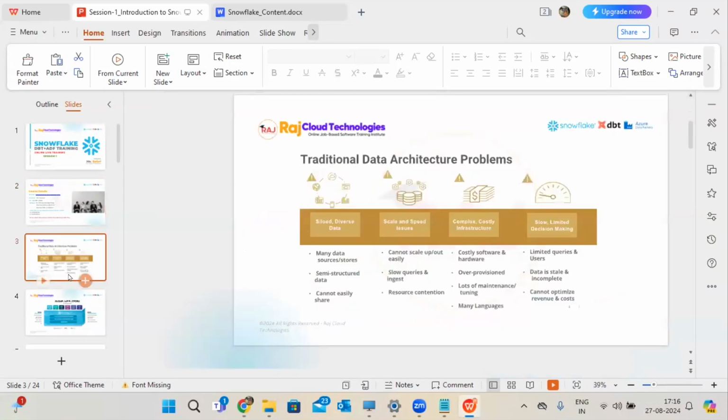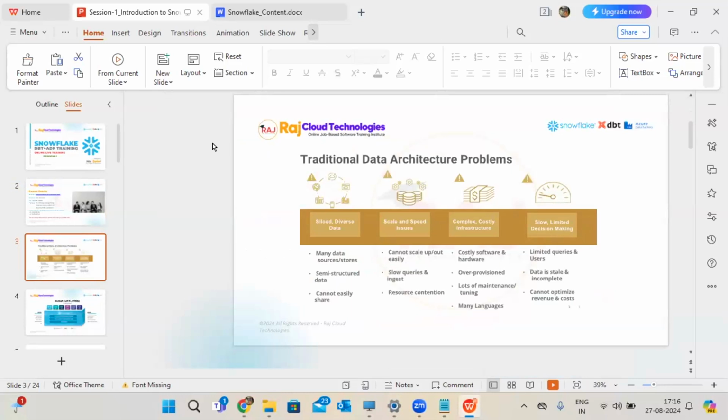Let me move forward. Before going to a deep level of Snowflake information, let me go with what happened in IT and why we are coming to Snowflake. Before Snowflake, we had different technologies in the market for handling the data warehouse concept, because Snowflake is a data warehouse concept.